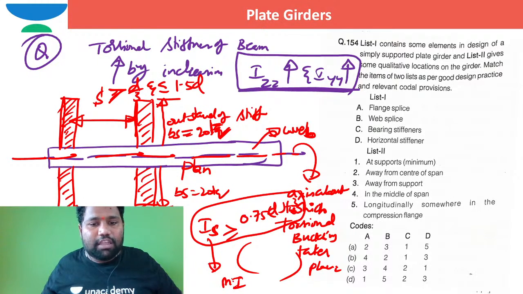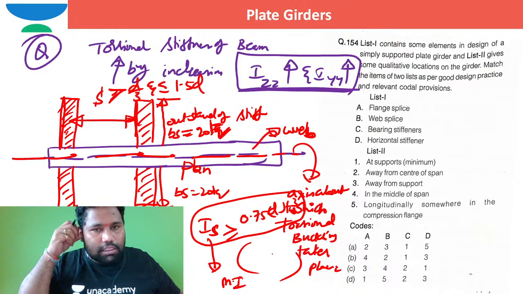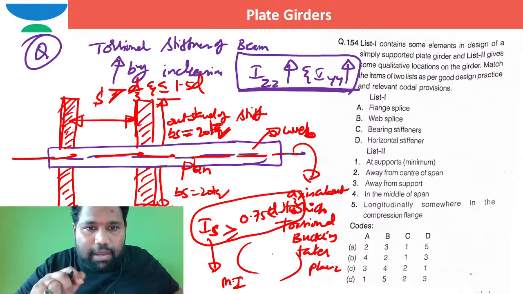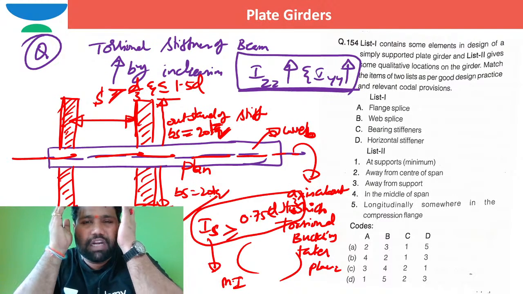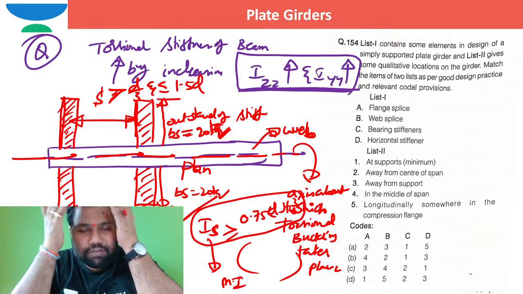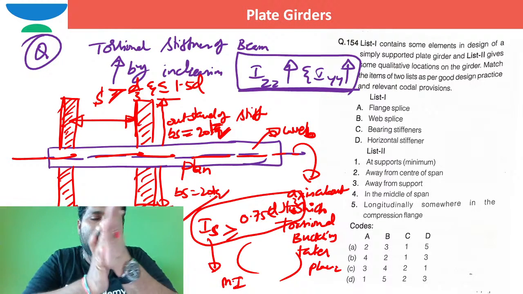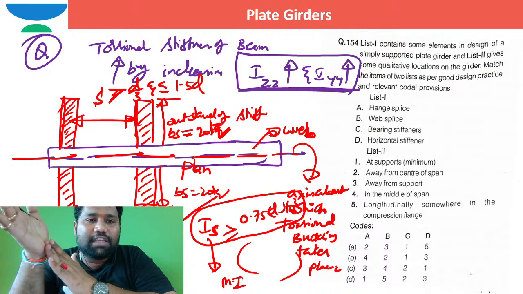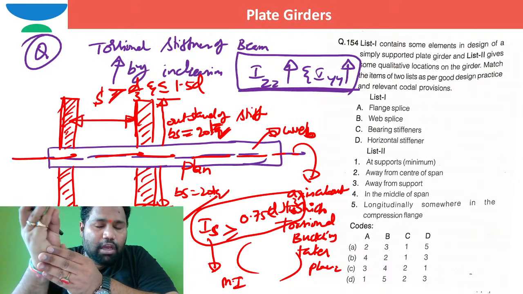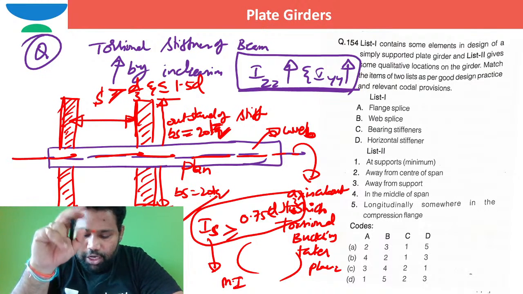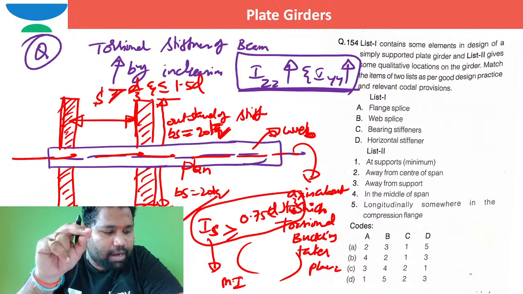If you are able to provide this moment of inertia of the stiffener, then the torsional resistance will be high. This is how the code is asking us to provide the minimum moment of inertia, both for vertical stiffeners and for horizontal stiffeners. If you are able to provide that, definitely the beam, that girder, is good with respect to torsional stiffness. You need to satisfy this minimum moment of inertia of transverse stiffener condition, right?